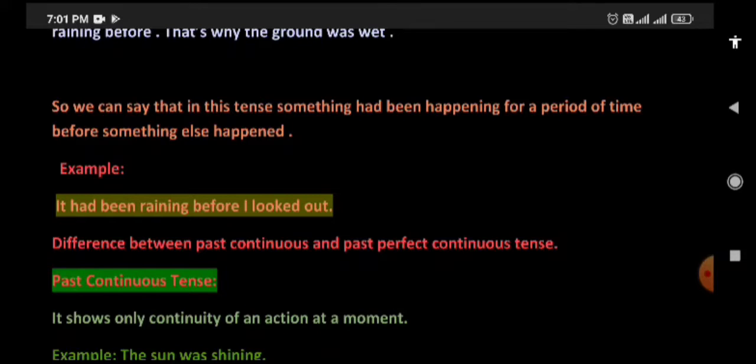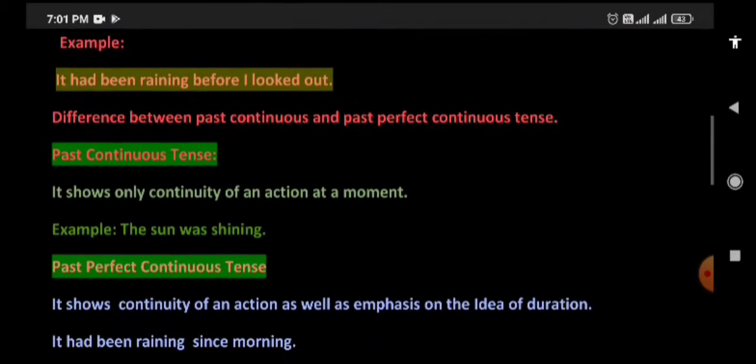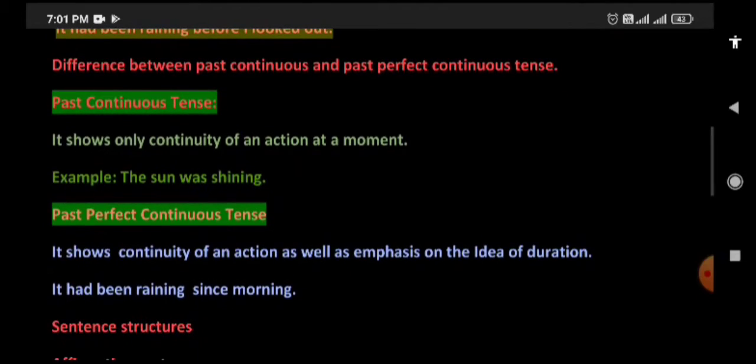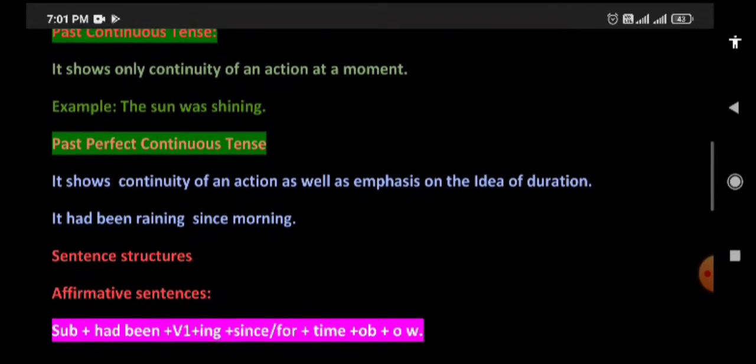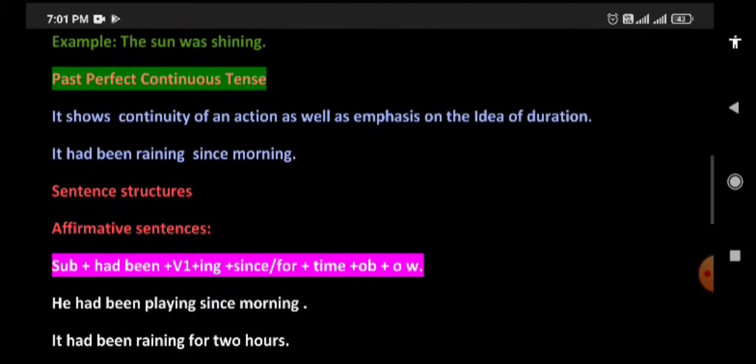Now, what is the difference between past continuous and the past perfect continuous tense? Past continuous tense. It shows only continuity of an action at a moment. For example, the sun was shining. Past perfect continuous tense. It shows continuity of an action as well as emphasis on the idea of duration. It had been raining since morning. Here duration is also given.